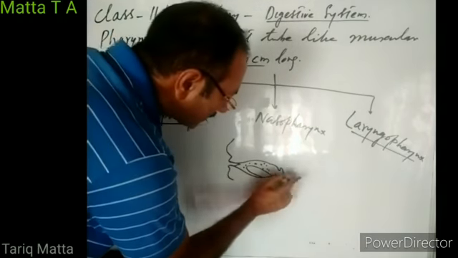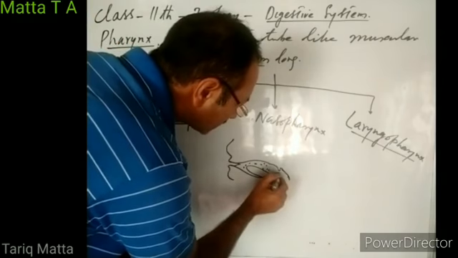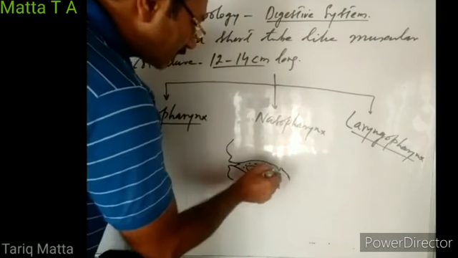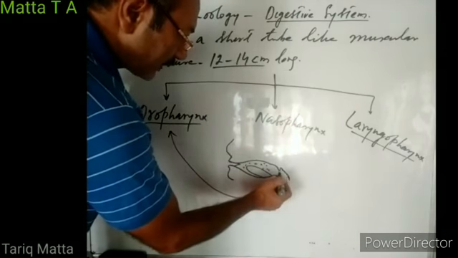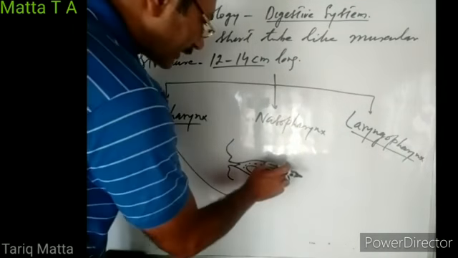The part of pharynx which is just behind the buccal cavity, this part of pharynx, is known as oropharynx.